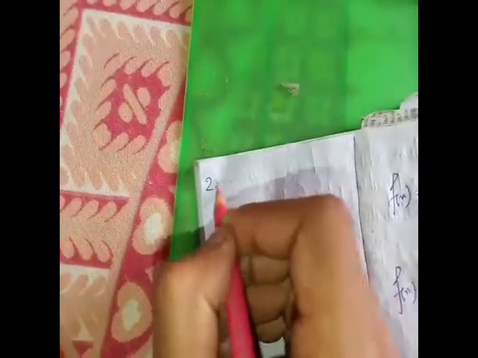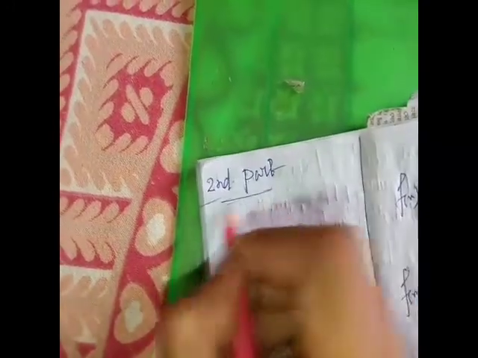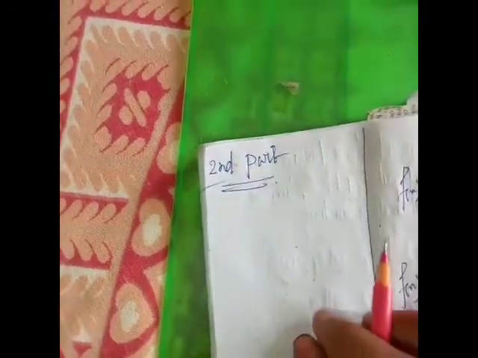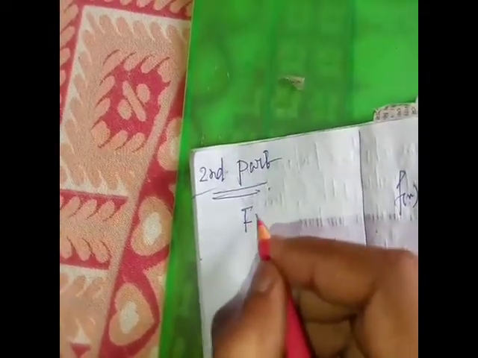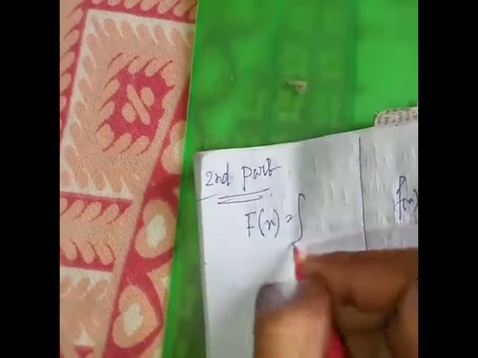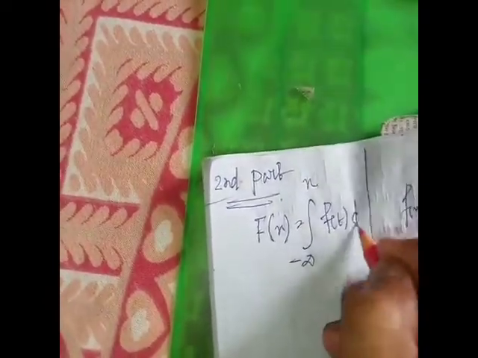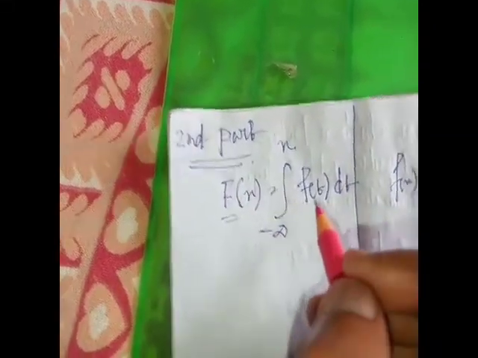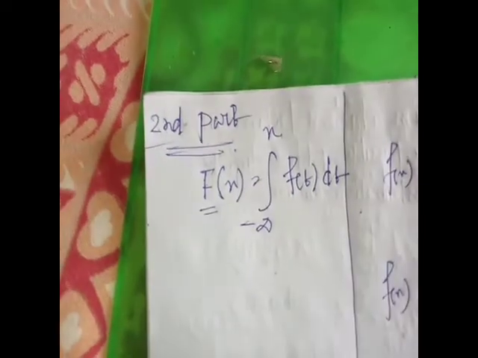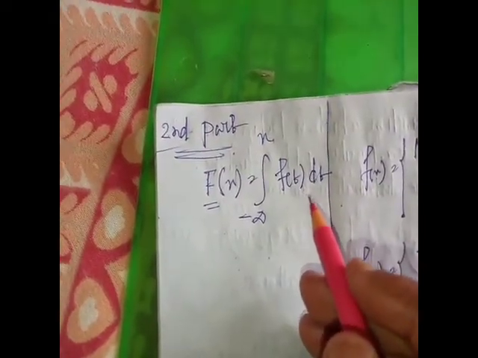So the second part, we find the distribution function. The relation between the distribution function and PDF is F(x) equal to the integral from minus infinity to x of f(t) dt, where capital F(x) is the distribution function and small f is the probability density function or PDF.